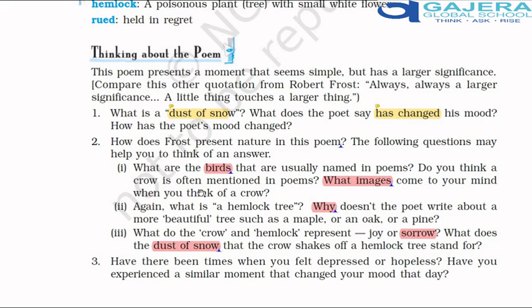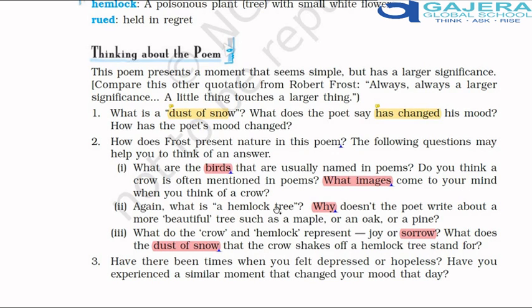Do you think a crow is often mentioned in poems? Not much, but there is a famous poem called Raven. What images come to your mind when you think of a crow? Of course, it brings images of death, suffering, and depression. Point number 2, this you can include in your answer.